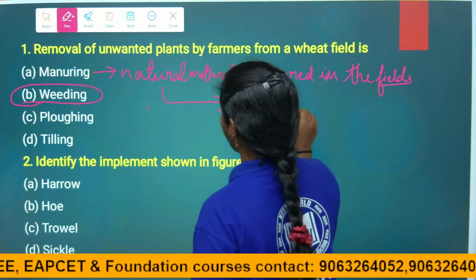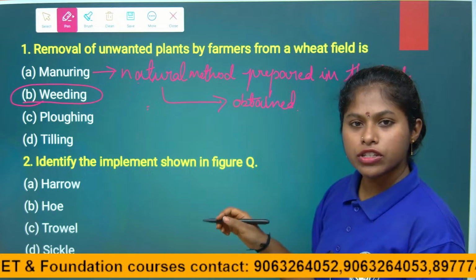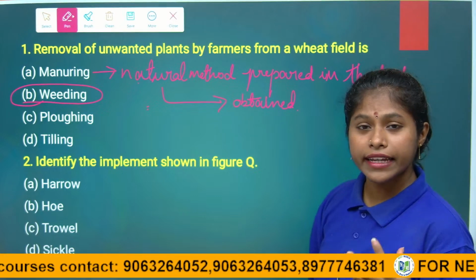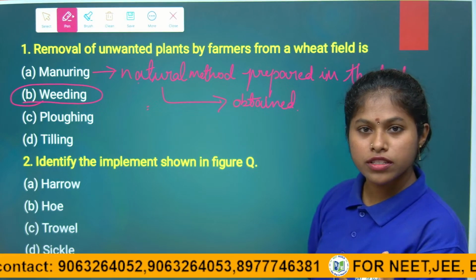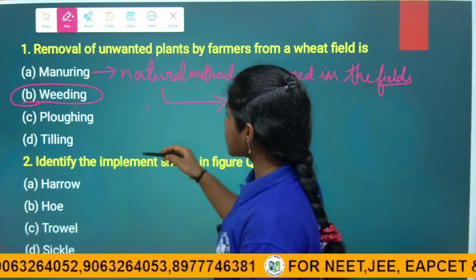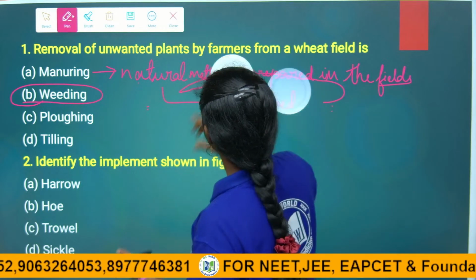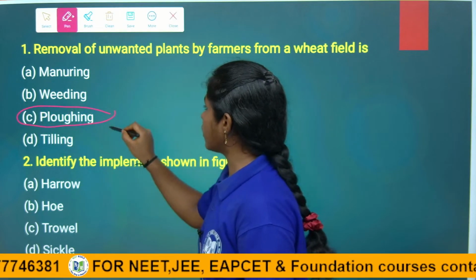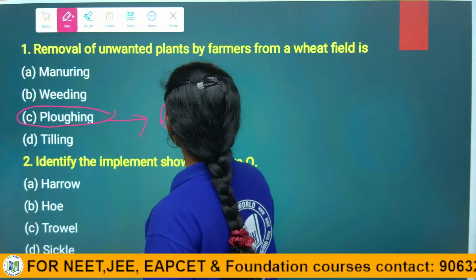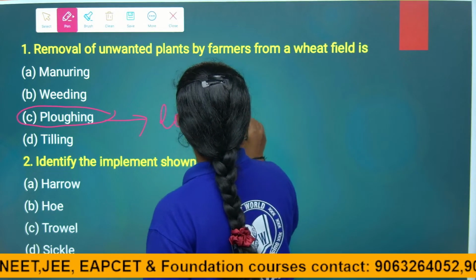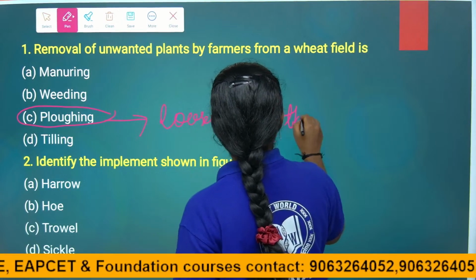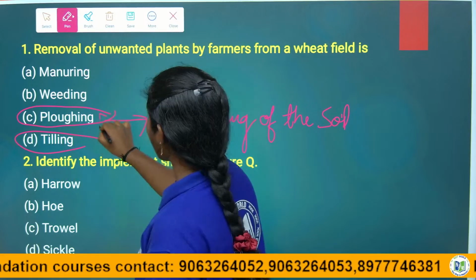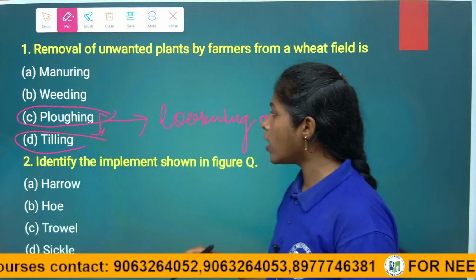Those are given to the plants, thereby the soil texture and soil aeration will increase. Soil porosity will increase. Right children? Then next, what is plowing? Plowing means loosening of the soil. And tilling is also called plowing. Plowing is also called tilling, right children?